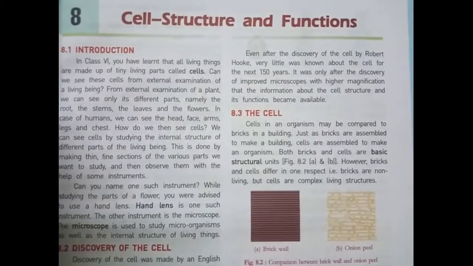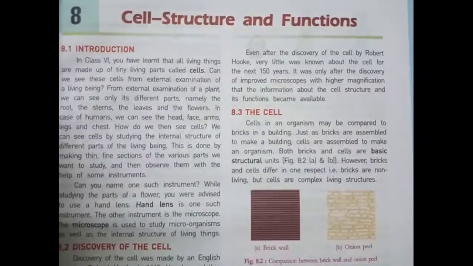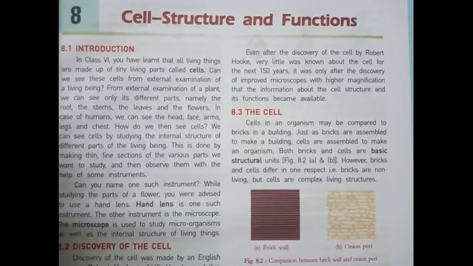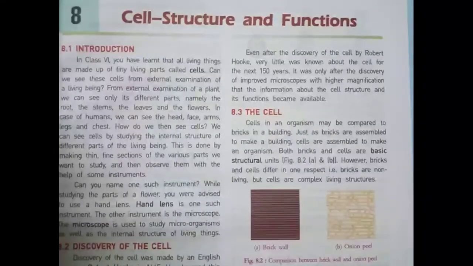Students, you may have learned about the cell in previous classes like class 6 and class 7 also. We cannot see the cell from external examination. We just see the parts of the plants like roots, stems, leaves, flowers, etc. Even in the human body, we cannot see the cells directly from external examinations.